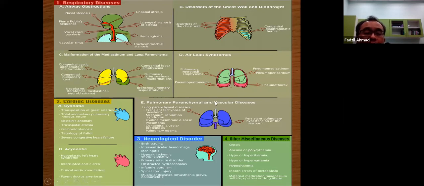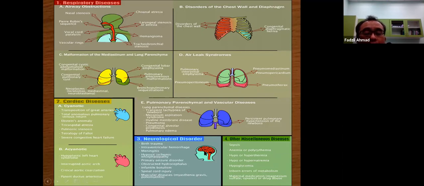Pulmonary parenchyma disorders. This is the most common. Examples like TTN, meconium aspiration, hyaline membrane disease, or RDS. The other common cause is cardiac. They involve cyanotic or acyanotic heart disease. There are many causes in cyanotic, especially transposition of the great arteries or total anomalous pulmonary venous return. Though if we go down to the newborn, they don't cause respiratory distress much in a newborn. Acyanotic, hypoplastic left heart syndrome, and so on.